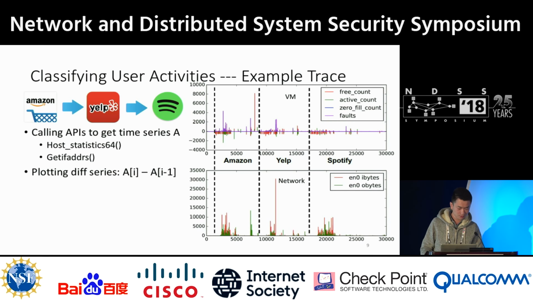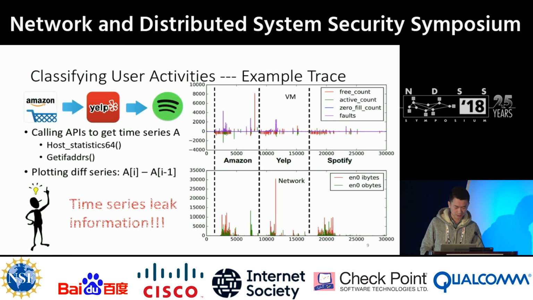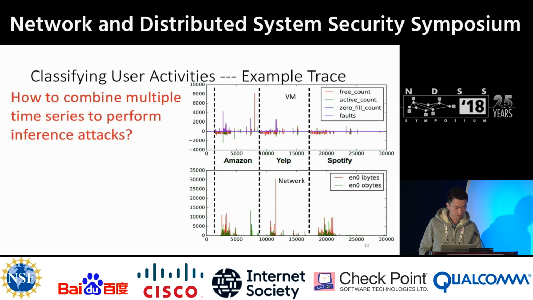This figure clearly shows that for different apps, there's a different pattern. Therefore, time series can leak information about user activities. In this case, the foreground app information is leaked.